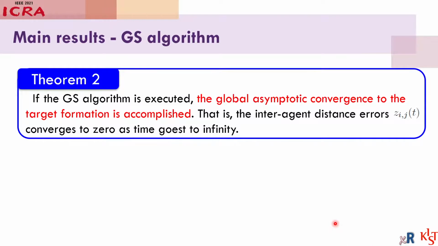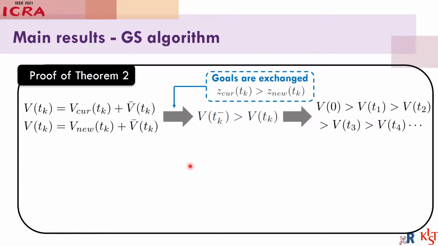The main result of this paper is given by the following theorem. If the goal assignment is executed, the global asymptotic convergence to the target formation is accomplished. Let's see the proof of this theorem. According to the definition of Z cur and Z new, we can rewrite the Lyapunov function like this.